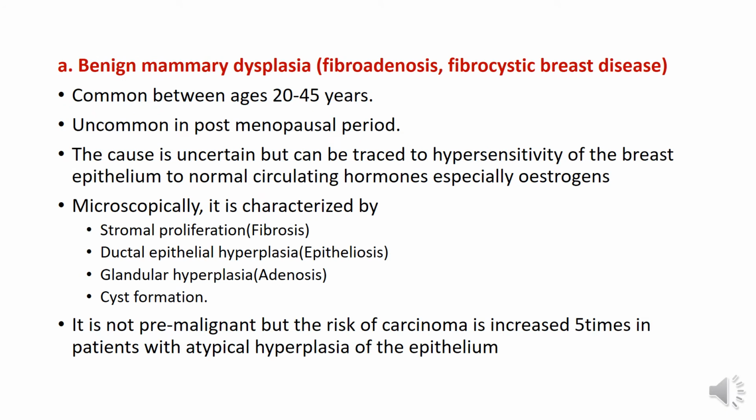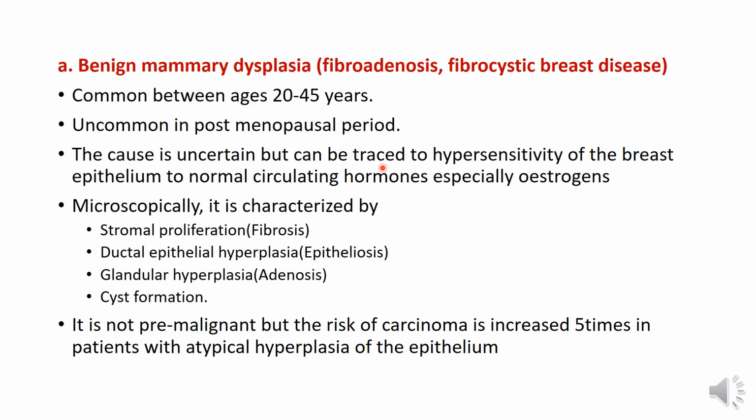So first we'll talk about benign mammary dysplasia. Other names to describe this condition include fibroadenosis, fibrocystic breast disease, and chronic breast mastitis, amongst others. It's common between ages 20 and 45 years, which is the reproductive age group.